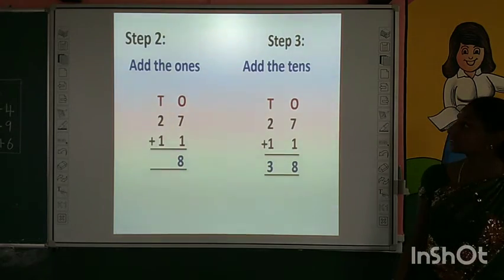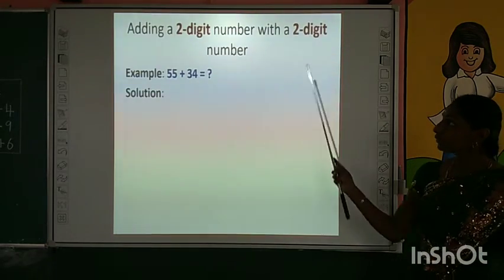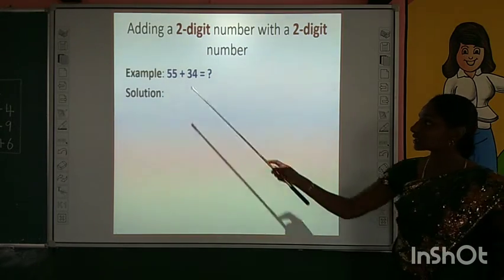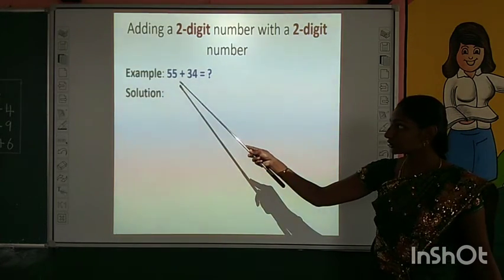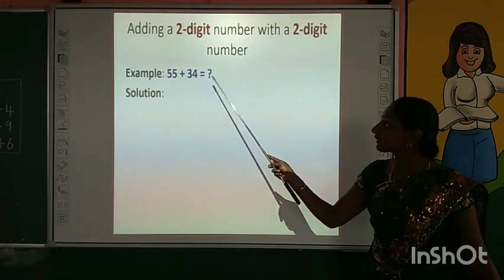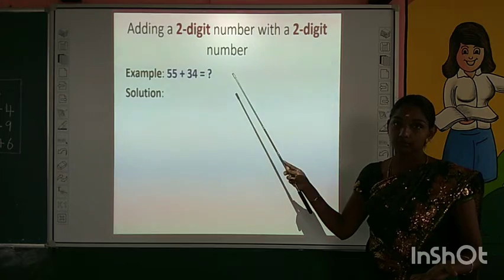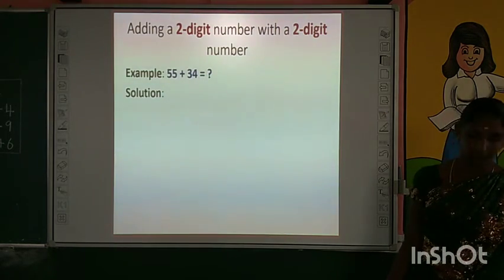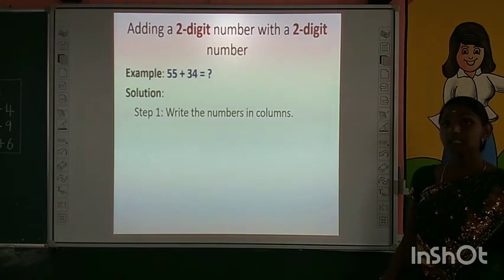Now it's your turn, children. Now you are going to tell the steps and do the sum. What is the sum? Now you are going to add 2 digits. See, 55 is a 2 digit and 34 is also a 2 digit number. What is the first step? Super, correct. We have to write the given numbers in columns.